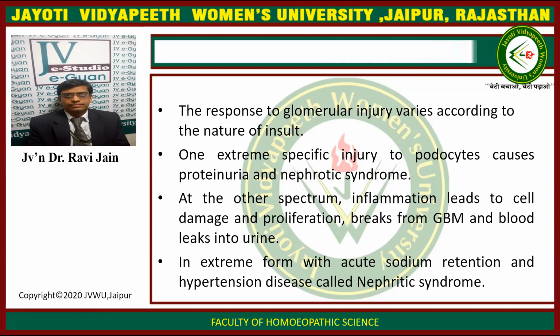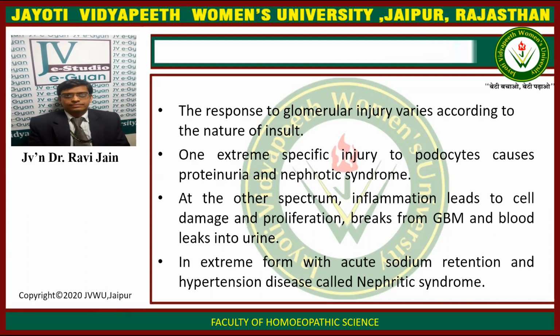The response to glomerular injury varies according to the nature of the insult, that is, the nature of the injury that is occurring. At one extreme, specific injury to the podocytes causes proteinuria and nephrotic syndrome.